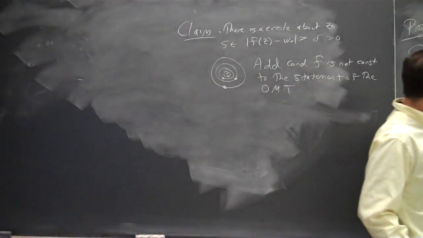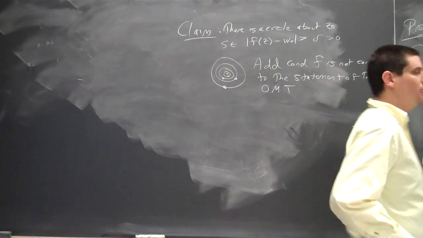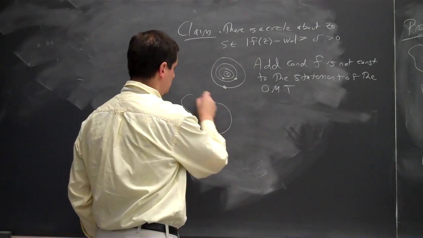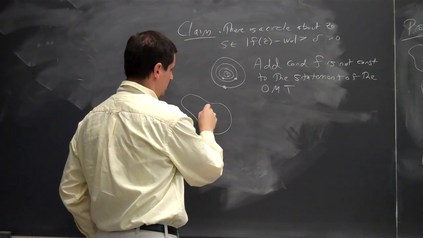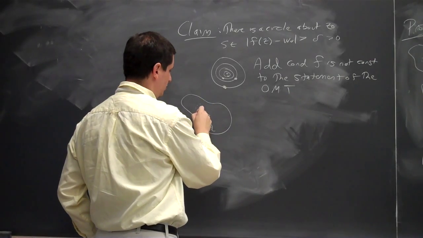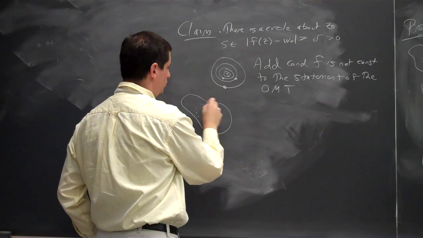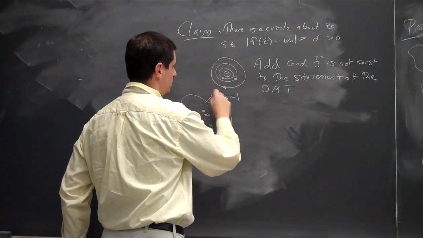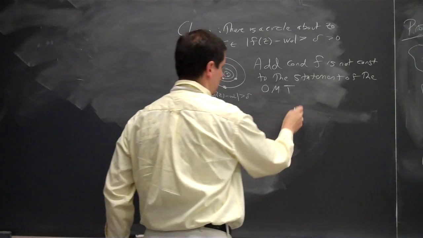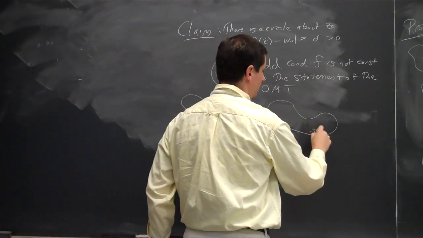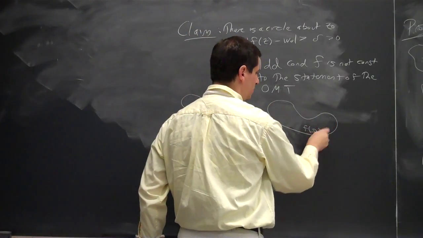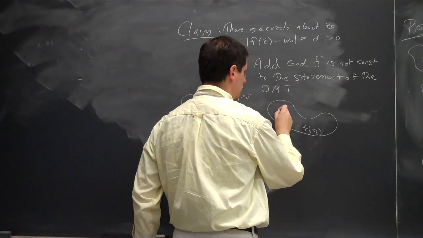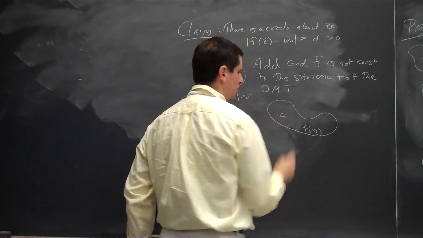What does that tell you about how large of a radius you want to take about w naught? So here's omega again, here's z naught. We have some circle now about z naught. And we know on the circle the absolute value of f of z minus w naught is greater than delta. Here is my omega, here's my omega naught. How small of a circle do I want to take about w naught?